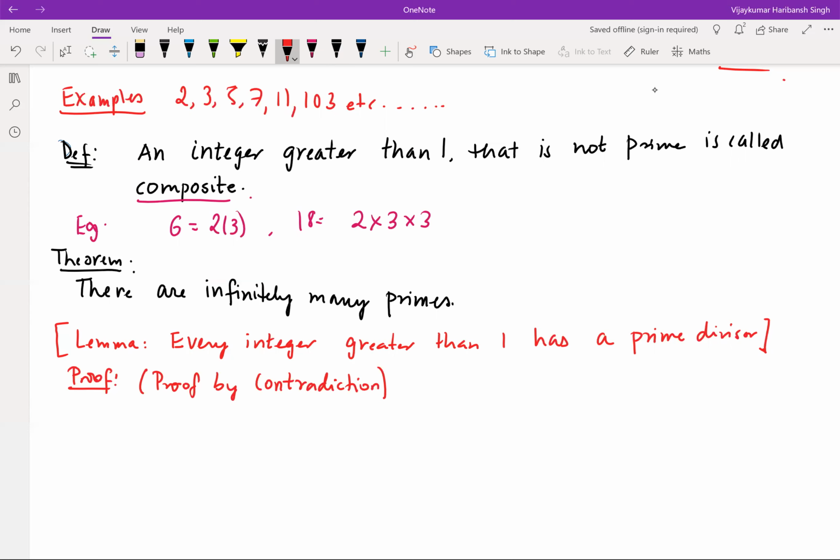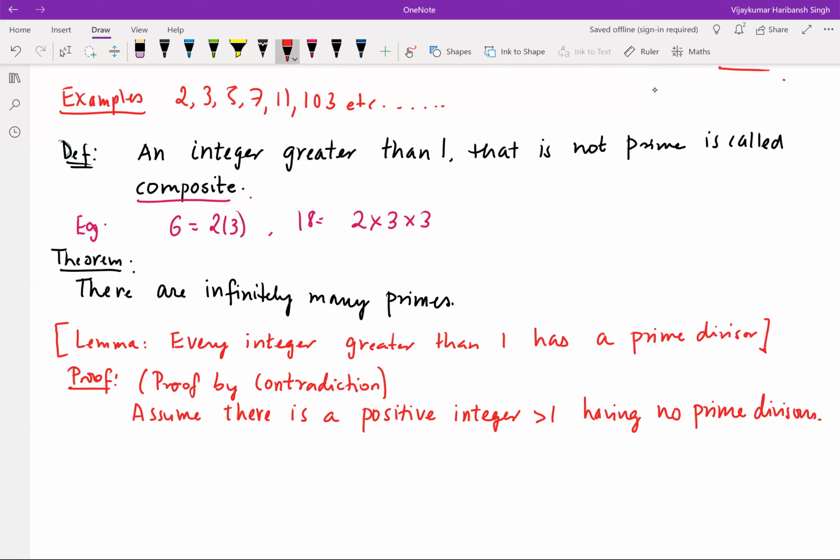So assume there is a positive integer n greater than 1 having no prime divisors.